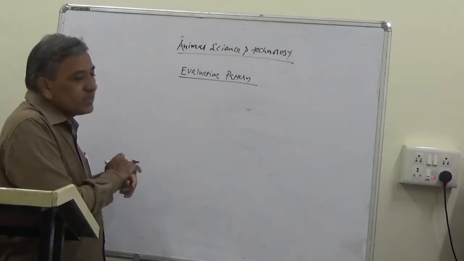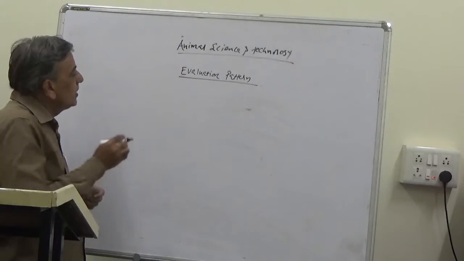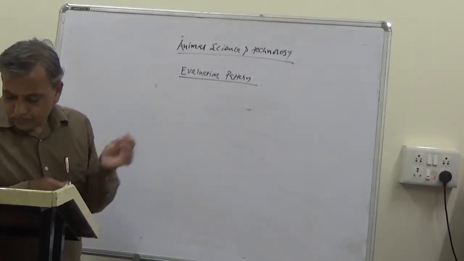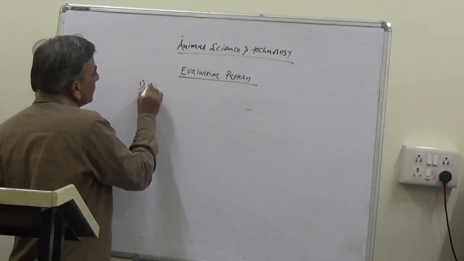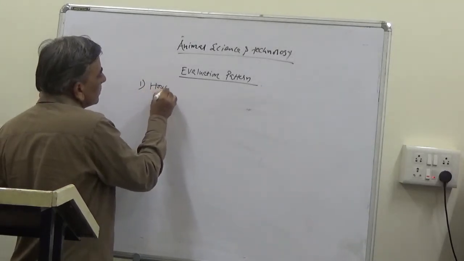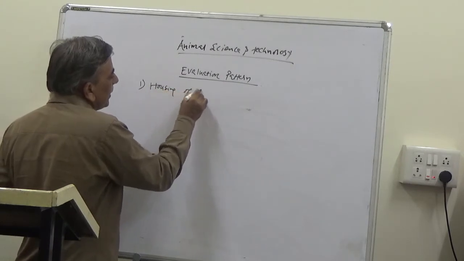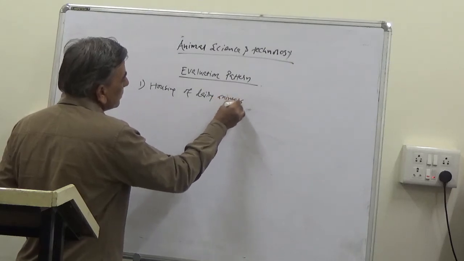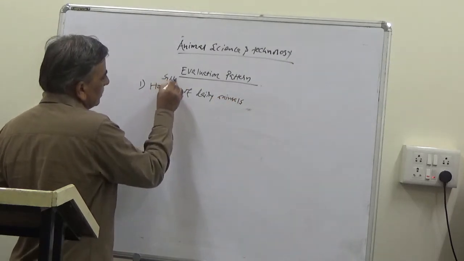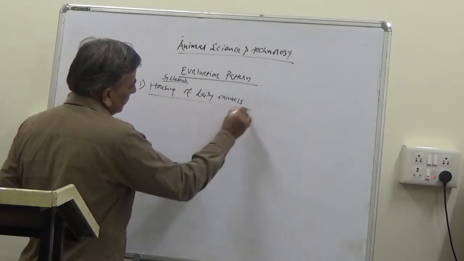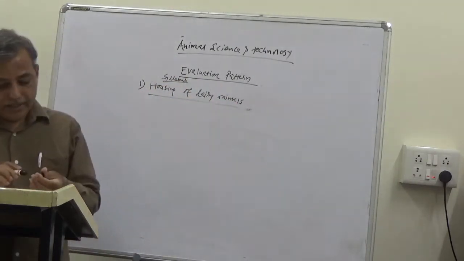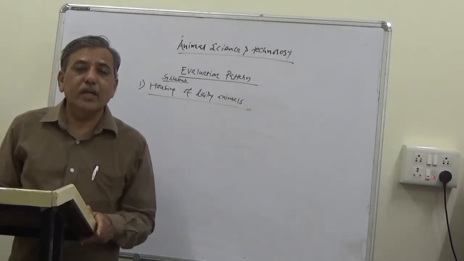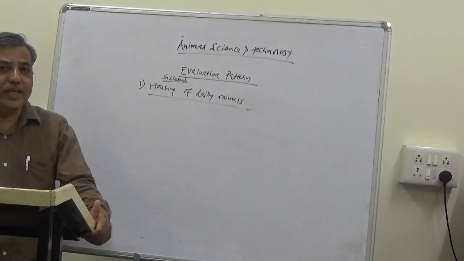The first head under which the syllabus is to be studied is housing of dairy animals. This is the head under which we are going to study the different aspects and parameters related with housing of dairy animals.